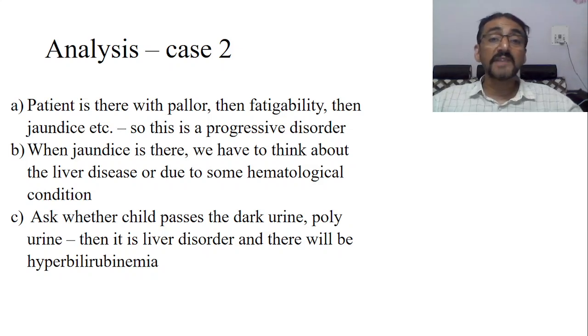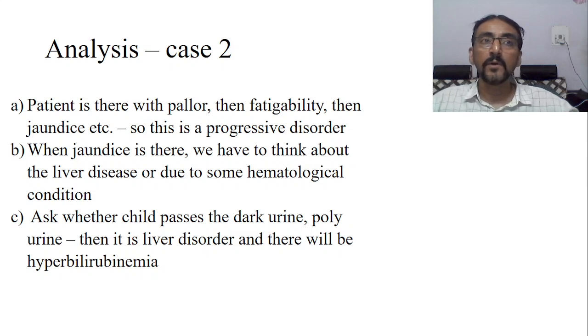Now ask whether the child passes dark urine. Now you have to ask one question of the child here: whether the child passes dark urine. If the child is passing dark urine, then it is a liver disorder and there will be hyperbilirubinemia. That means if he is passing dark urine, that suggests conjugation is happening. If conjugation is happening, more urobilinogen is formed, and so he is passing dark urine.